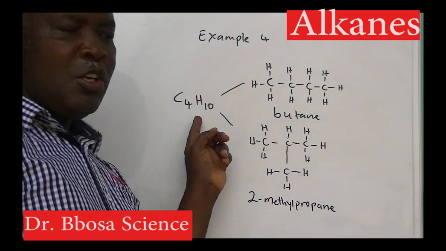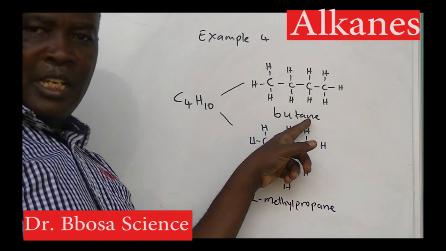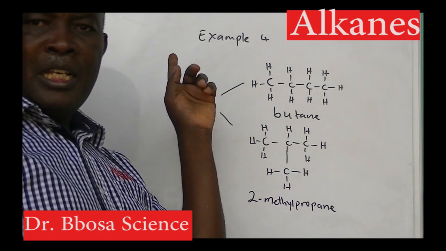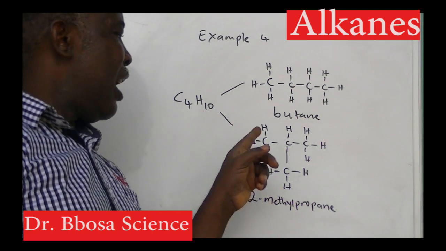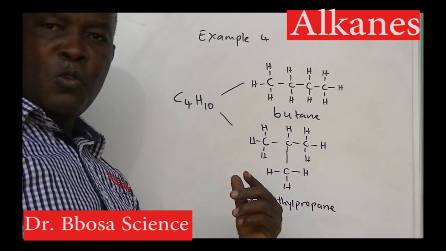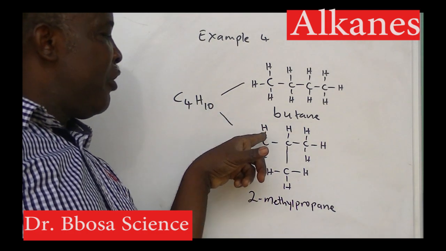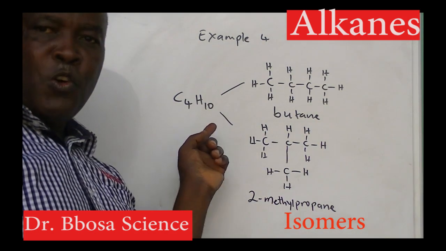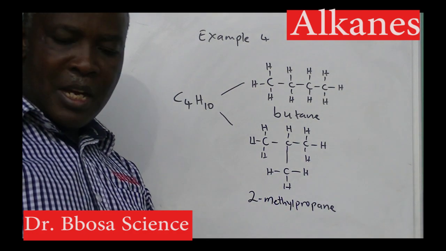Example 4, with C4H10 you can write 2 compounds. The first compound is butane, where carbon is bonded to carbon by a single bond in a continuous chain. Or 2-methylpropane, where we have carbon bonded to carbon, and then a branch of a methyl group. Compounds with the same molecular formula but different structural formulae are called isomers. Therefore, butane and 2-methylpropane are structural isomers.